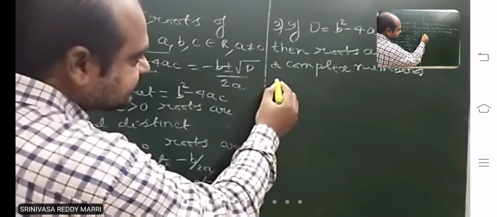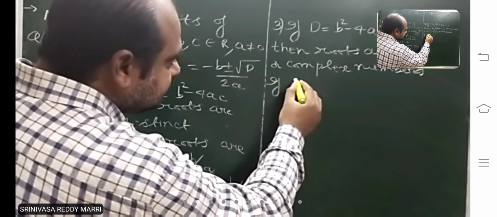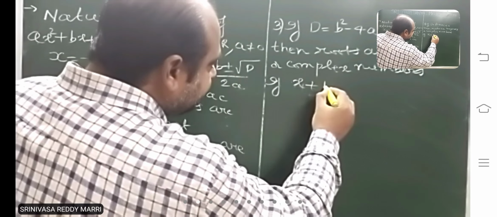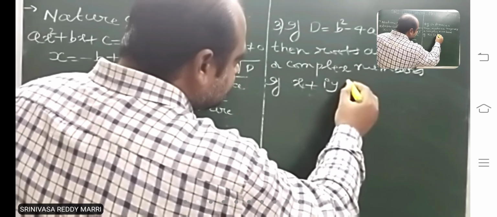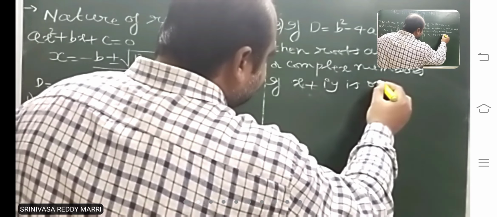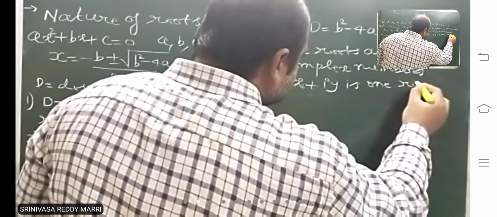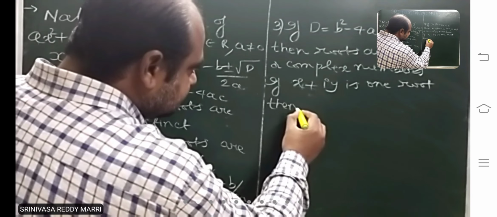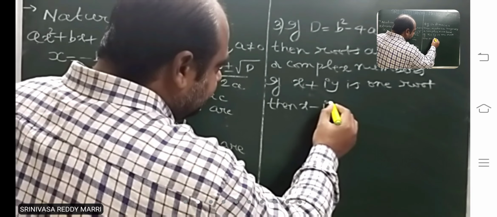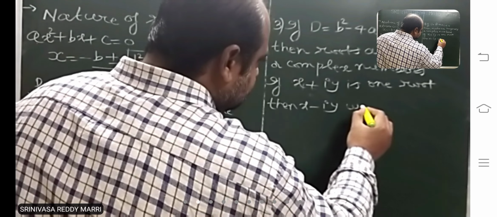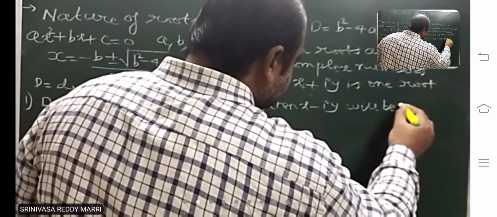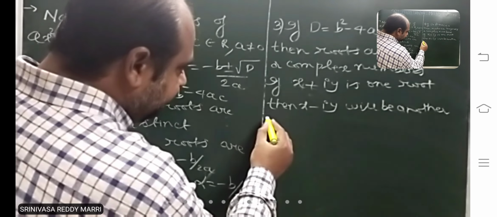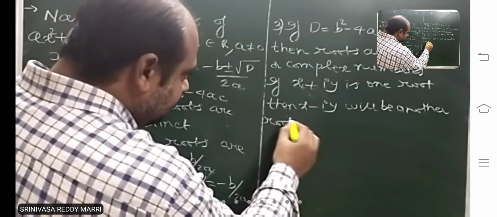In this case, if x plus iy is one root, then x minus iy will be another root.